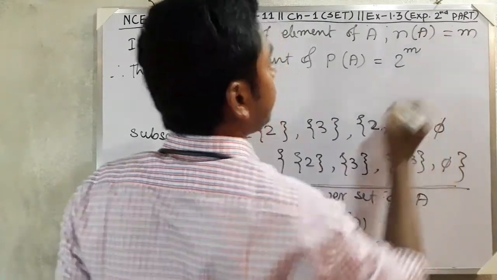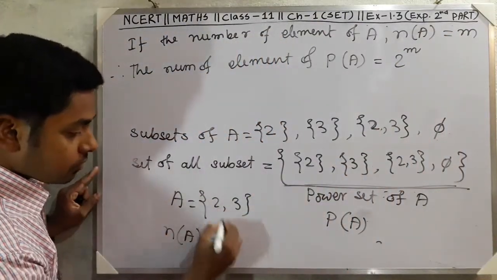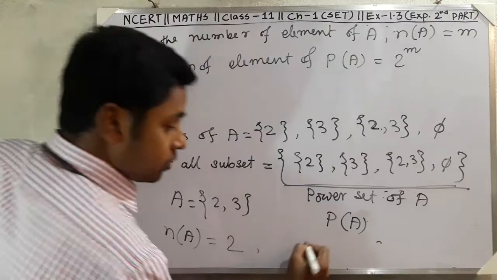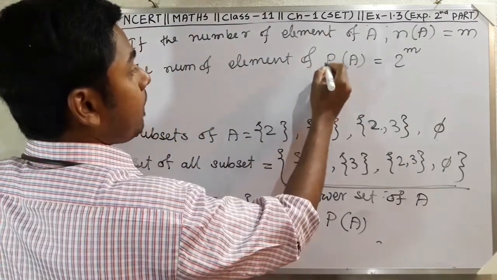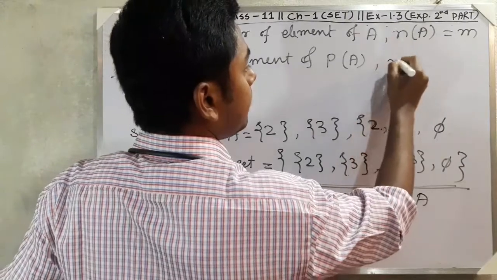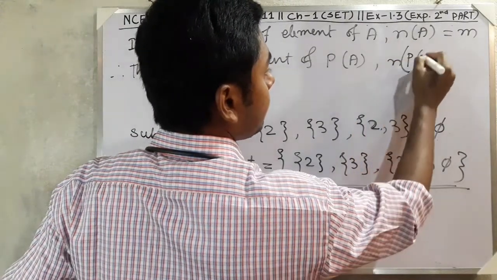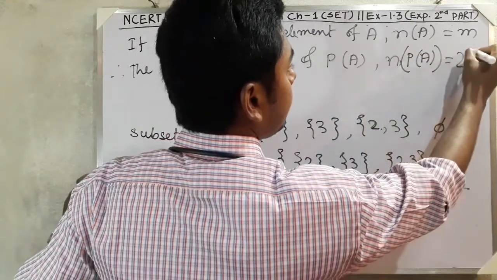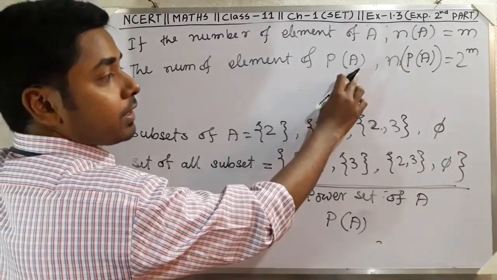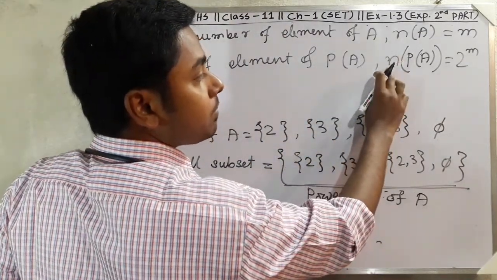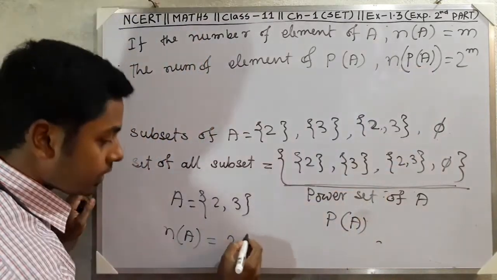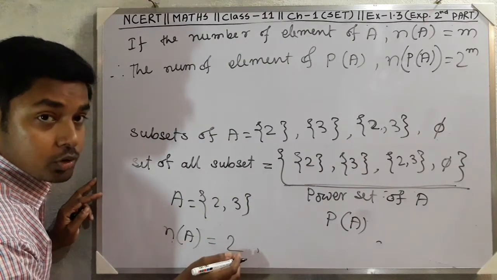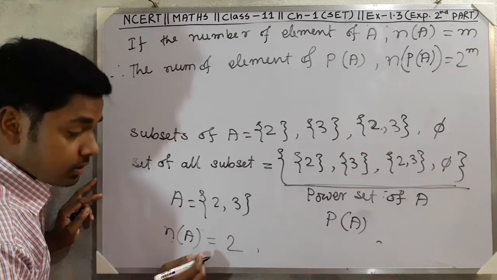Okay, number of elements equals what? 2. The number of elements of A is equal to 2. And we represent the number of elements of P(A), the power set of A, like this: n(P(A)) equals 2 to the power m, where m is the number of elements of A. So n(A), the number of elements of A, is equal to 2.